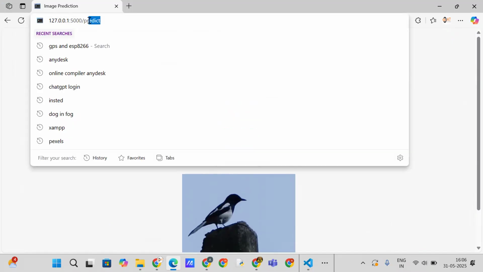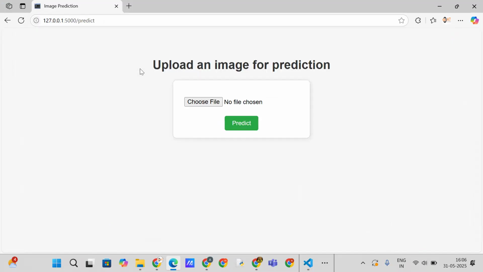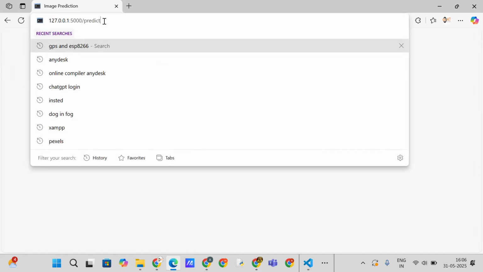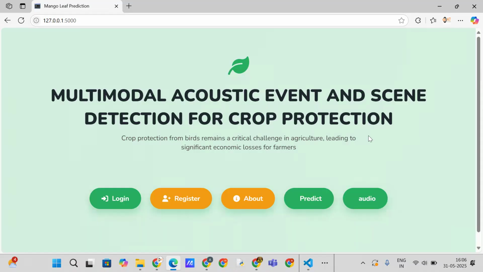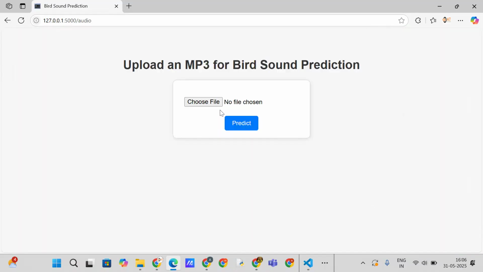Now we can check for bird audio detection. Click on the audio button. You can choose the file.